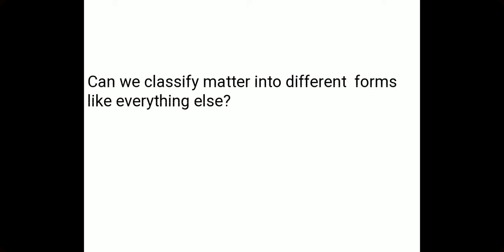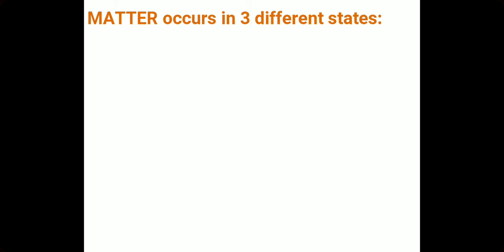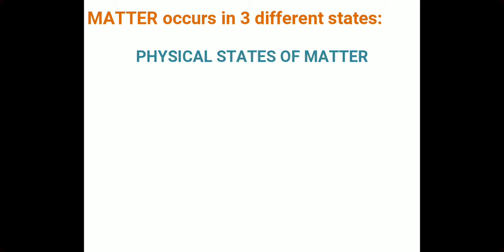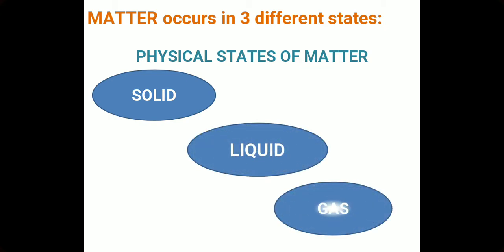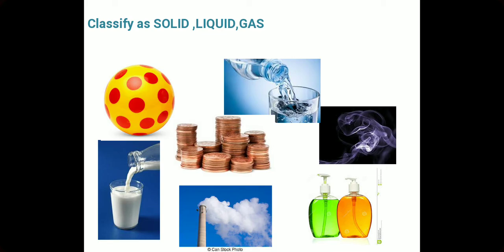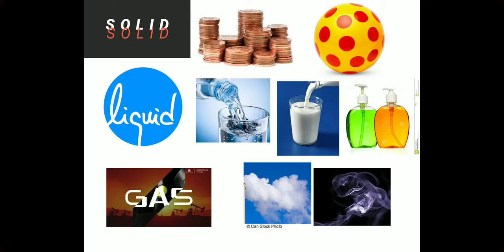Now we can raise a question. Can matter be classified into different forms like everything else? Well, yes, definitely. We can classify matter into 3 different states, and these are known as the physical states of matter. They are solid, liquid, and gas. Have a look at these pictures and classify them as solid, liquid, gas. This is the classification of solid, liquid, and gas.